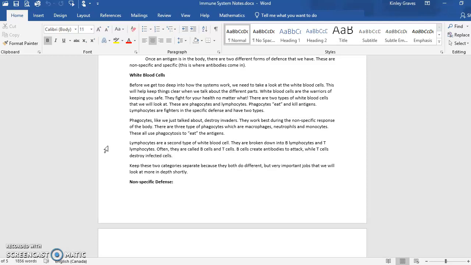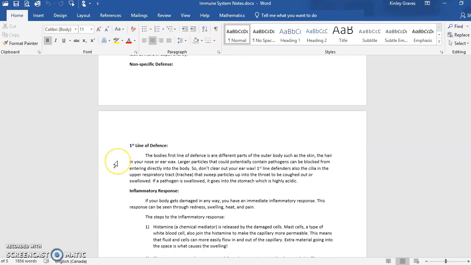Lymphocytes are the second type of white blood cell. They're broken down into B lymphocytes and T lymphocytes. Those are often called B cells and T cells. B cells create our antibodies, which we talked about, and T cells destroy the infected cell itself. So antibodies are getting rid of the antigen, the T cells are destroying the infected cell. And again, we're going to talk about these more later. I just wanted to make sure that you had a clear breakdown of phagocytes being macrophage, neutrophil, and monocyte, and lymphocytes being the B cells and the T cells.